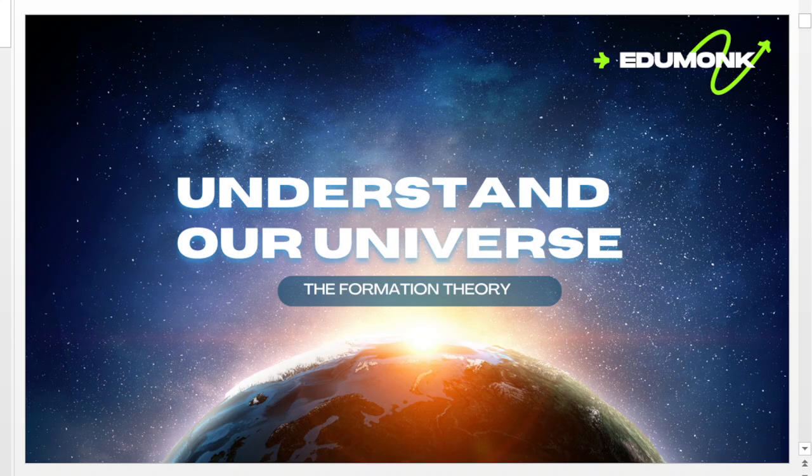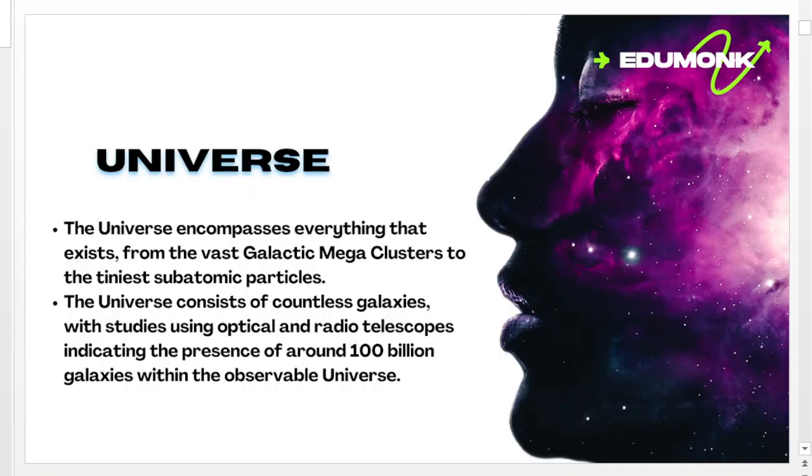First of all, we have to understand what our universe is.